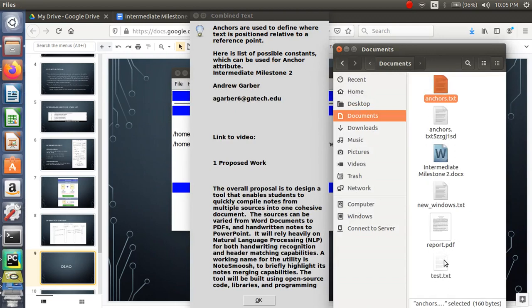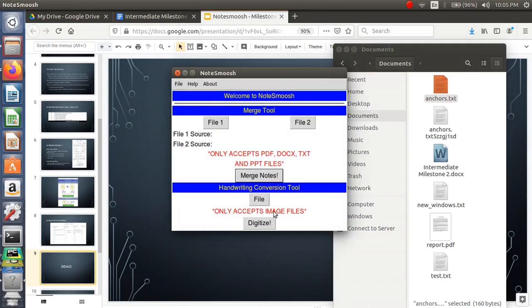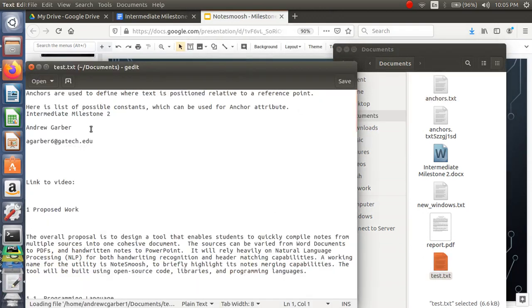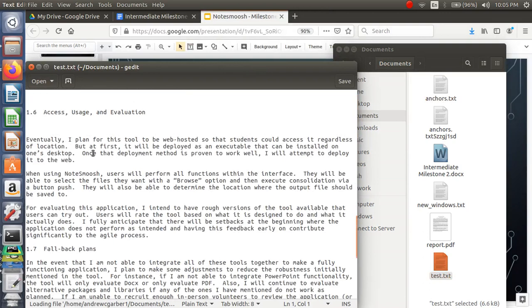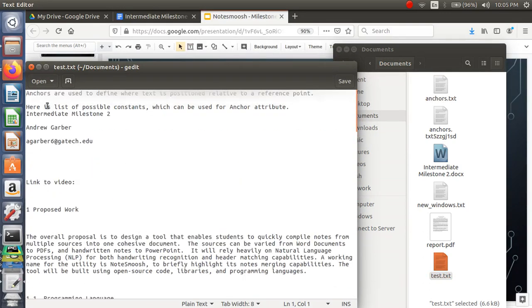And here it's saved right here in the test folder once I hit OK here. And that's going to clear and reset the tool. But here is the file. So now it's actually saved in the folder that they want.